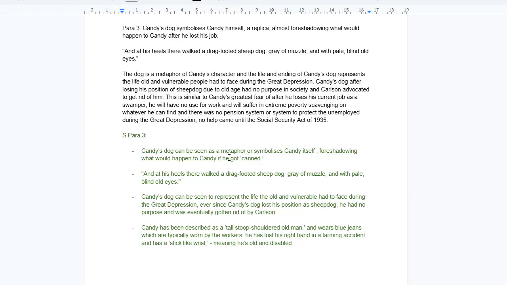And in the later description of Candy's dog, "at its heels there walked a drag-footed sheepdog, grey of muzzle, with pale, blind old eyes." Through Candy's dog, Steinbeck shows the life the old and vulnerable had to face, because ever since Candy's dog lost his position as sheepdog, he lost his worth on the farm, he lost his purpose, and without a purpose, no farm worker would wish to keep him, apart from Candy, and hence he was eventually gotten rid of by Carlson.